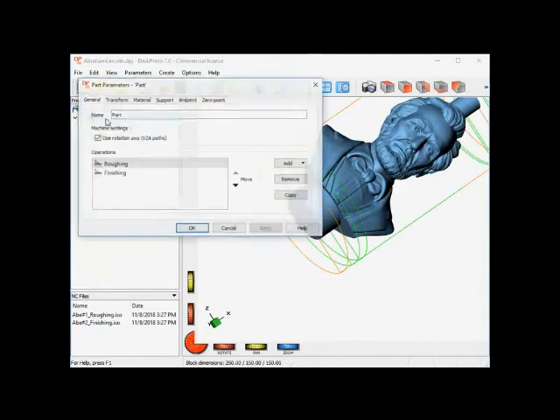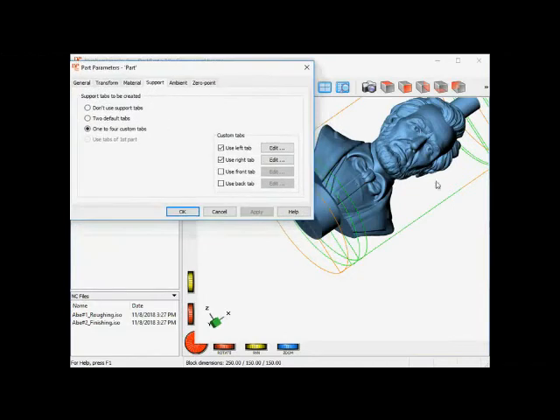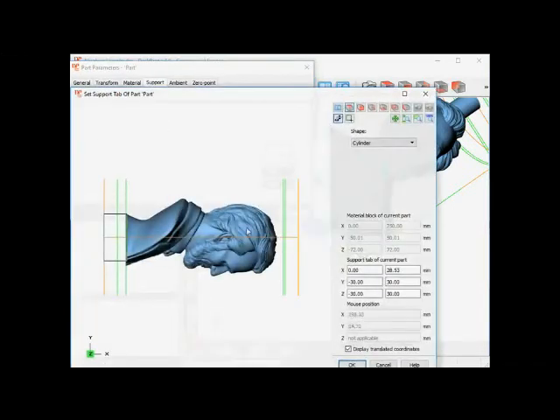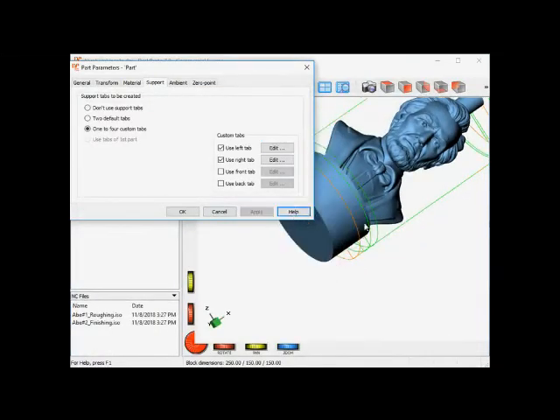So in the part parameters, I go to the support and I use the edit the left tab, as I want to make that larger, not 30 but 60 millimeter, to make it 120 millimeters diameter. So we double the size, that's okay. And for X we'll also add 30 millimeters to the left to double that as well. Here we are. When I apply, you can see the larger support block, which has now become a socle.